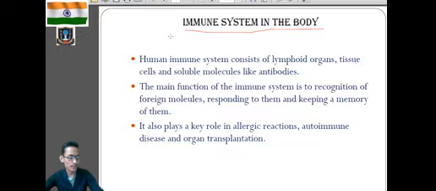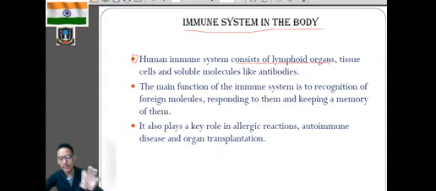Alright, figure number 8.18, human lymphatic system is there. So kindly go through that figure. What do you mean by the human immune system in the body? What is it composed of, and what is the function of this system in the body? Clear? So first, the human immune system consists of lymphoid organs.